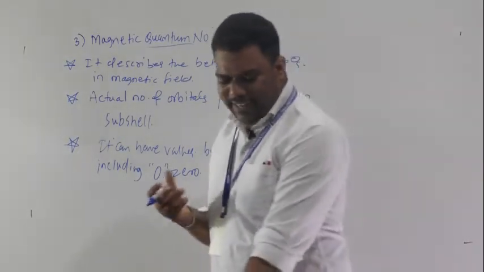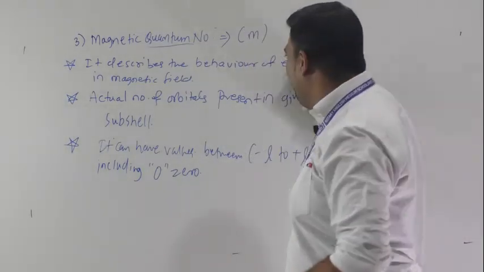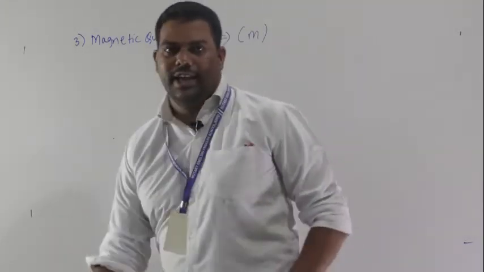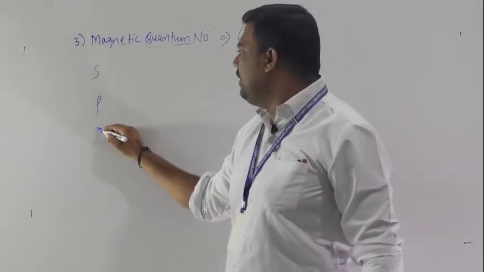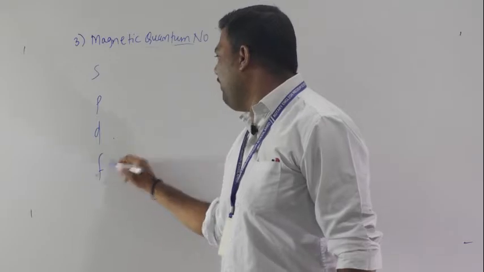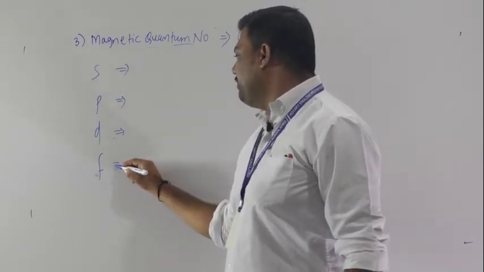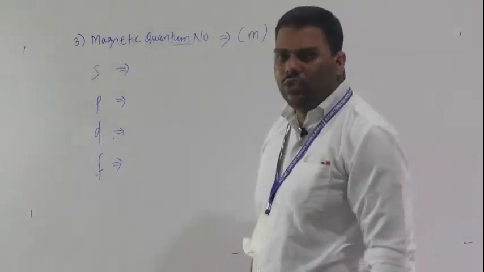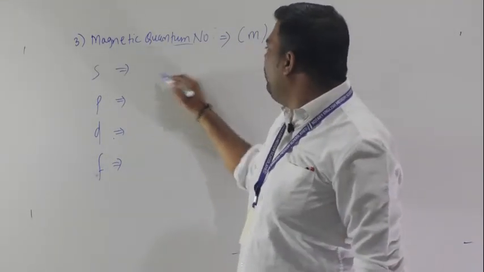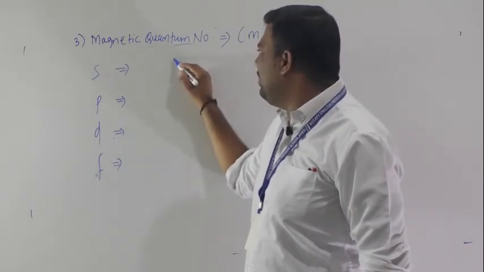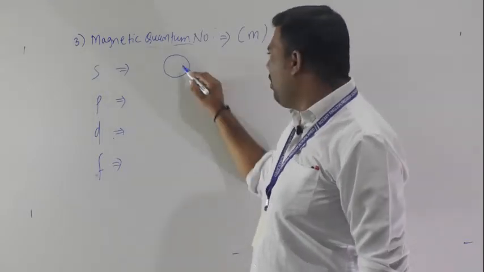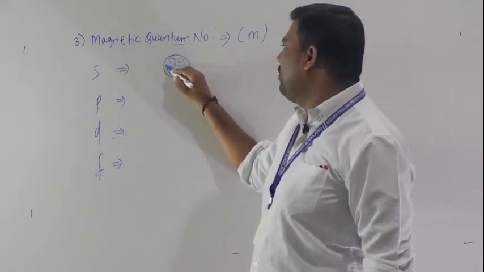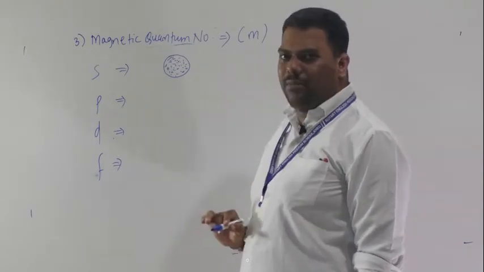How many types are there for each subshell? S has only one type, because its shape is spherical, and the electron cloud is distributed all over that orbital. But the P subshell has more types.